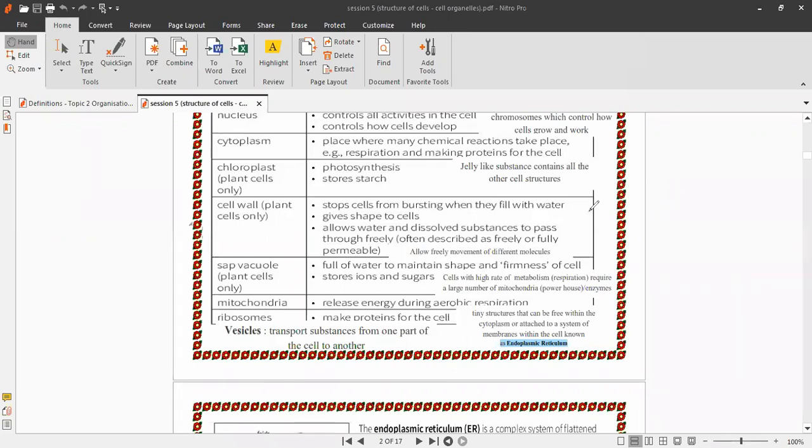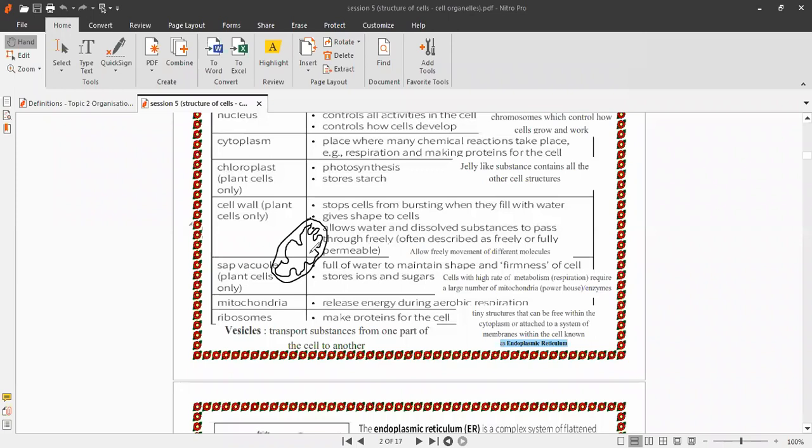Okay, what about mitochondria? This is the shape of mitochondria. Mitochondria contains enzymes. So aerobic respiration happens inside mitochondria, because mitochondria contains enzymes.